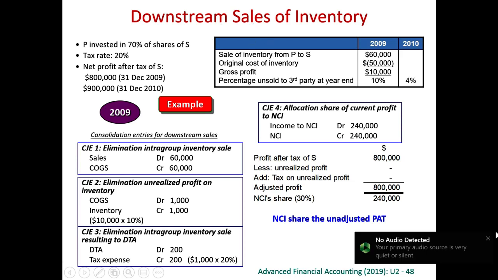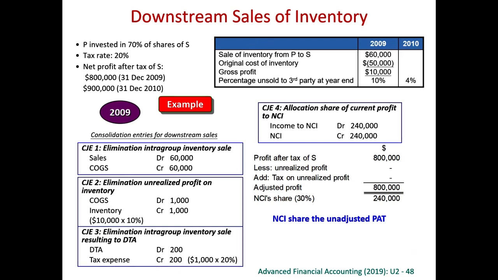Take the downstream sales first. In this example, P invested in 70% of the shares of the subsidiary. The tax rate is 20%. So let's see the intra-group transaction. In 2009, there is a sale of inventory from parent to subsidiary. No matter whether it is from parent to subsidiary or from subsidiary to parent, this is an intra-group transaction. Now it is 2009, so this is a current year intra-group sale.